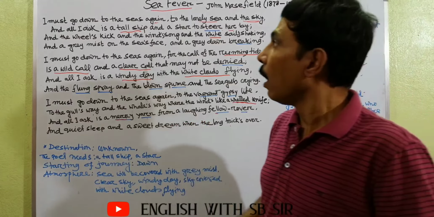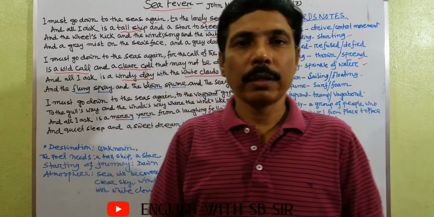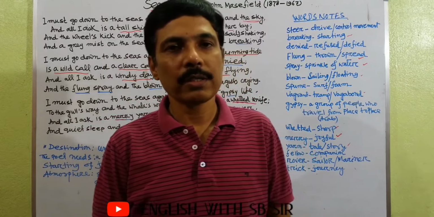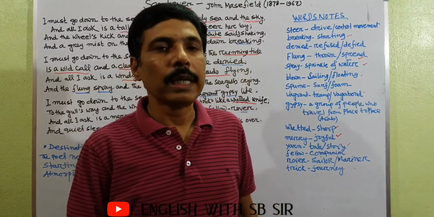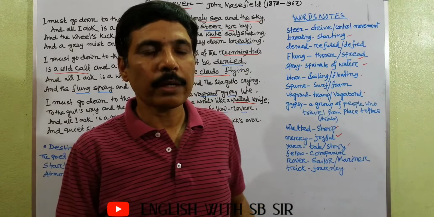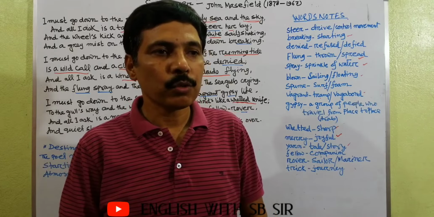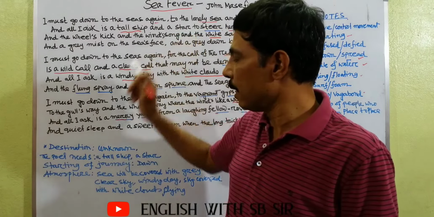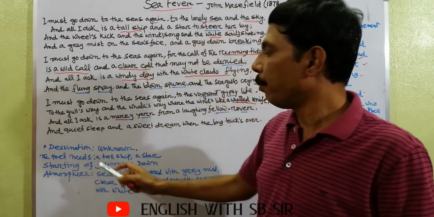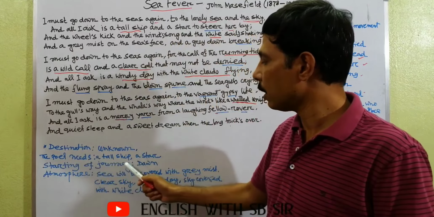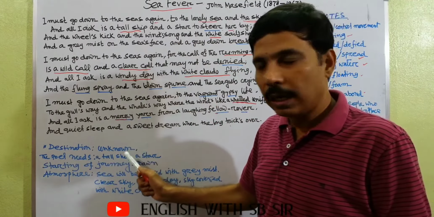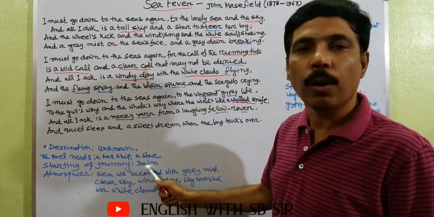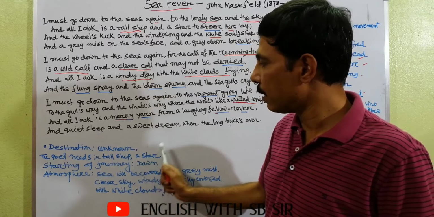So the main theme of this poem is that the poet expresses his strong passion to go on a sea voyage, and he wants to explore new regions, and it is not fixed where to go, but he wants to go to new places. So here the word used is seas, again and again seas. His destination is unknown. The poet needs a tall ship and a star to start his journey. When the poet starts his journey, it will be dawn. It is the dawn time the poet wants to start his journey.